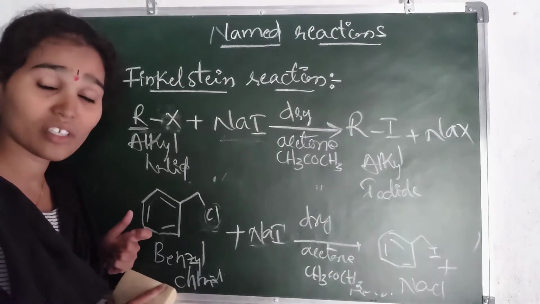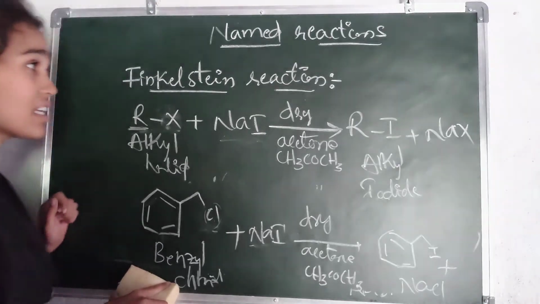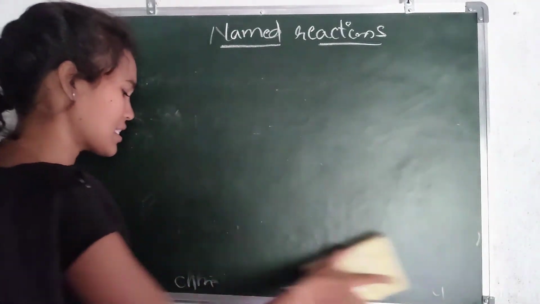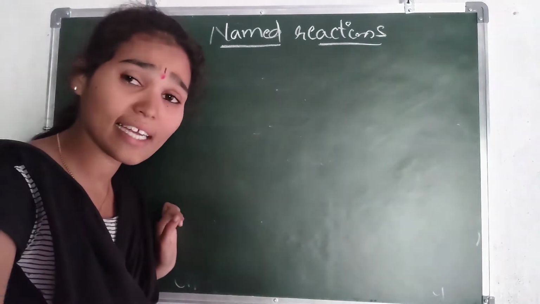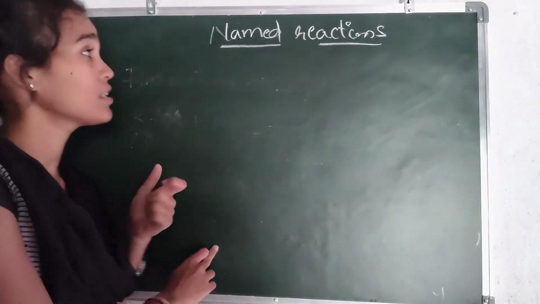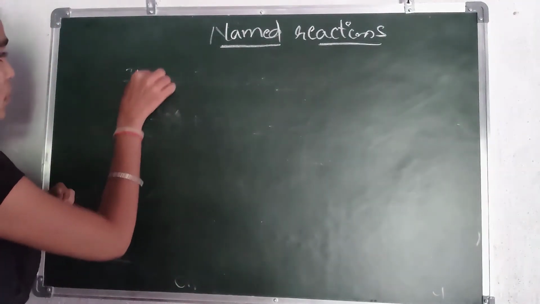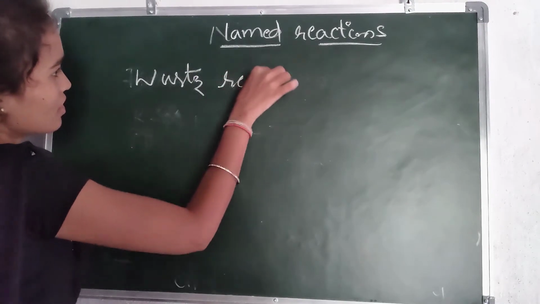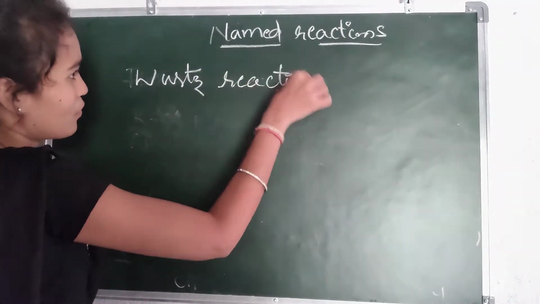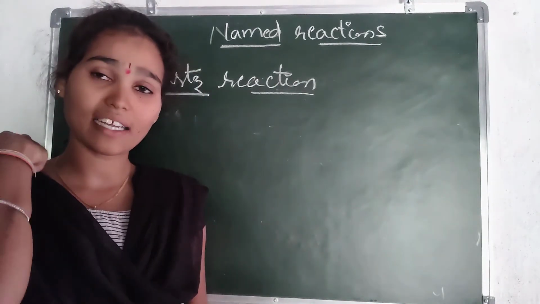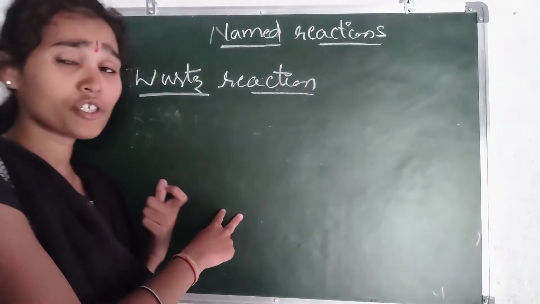These are the examples we have done with this reaction, and we can learn about the other reaction also. I am going to explain the Wurtz reaction, which is also easy. I'll write it, Wurtz reaction. This is another type of named reaction. So now we are learning named reactions. This is the second one, the Wurtz reaction.